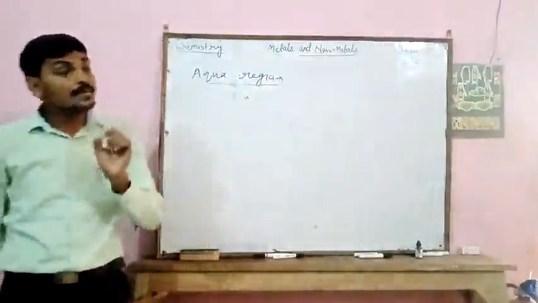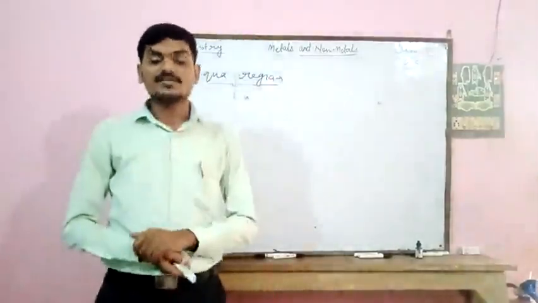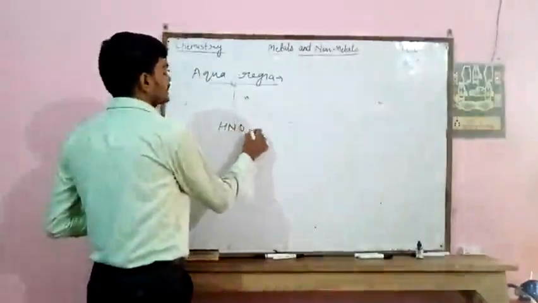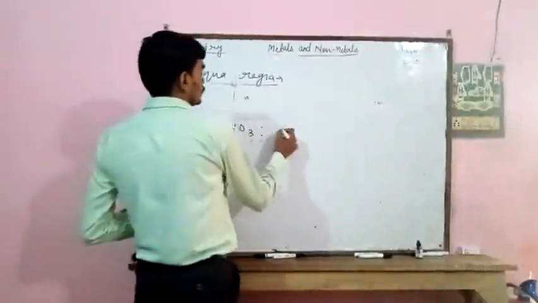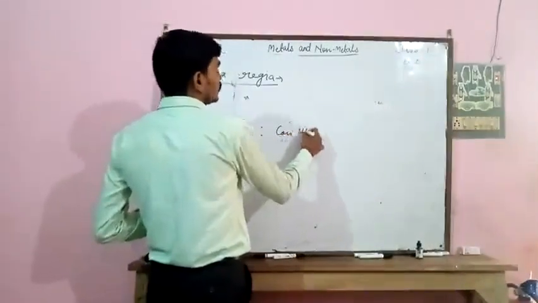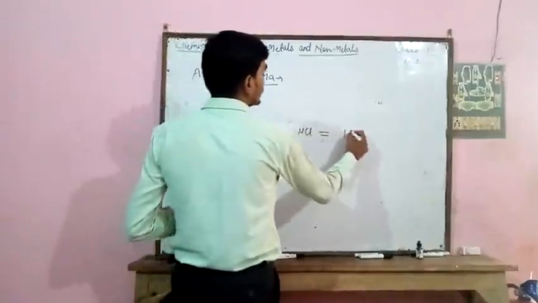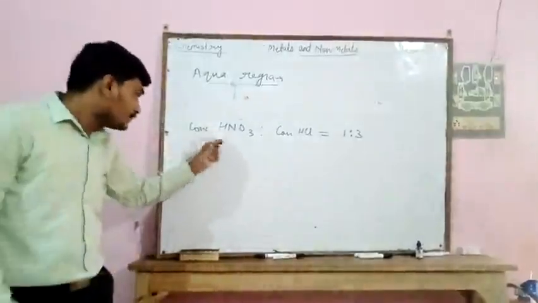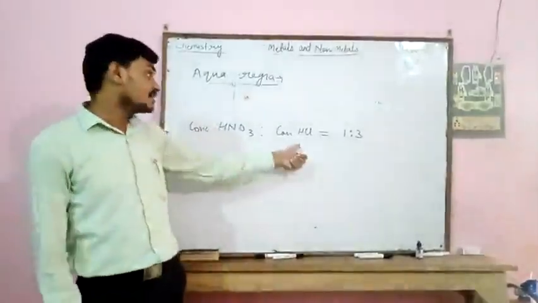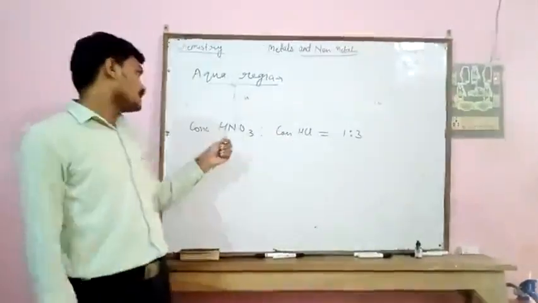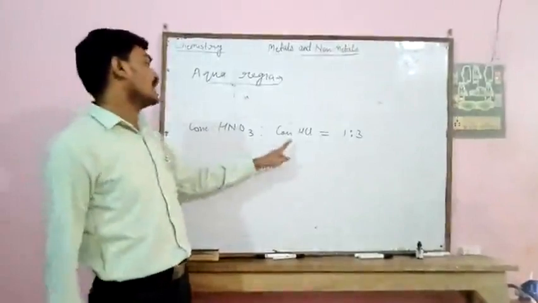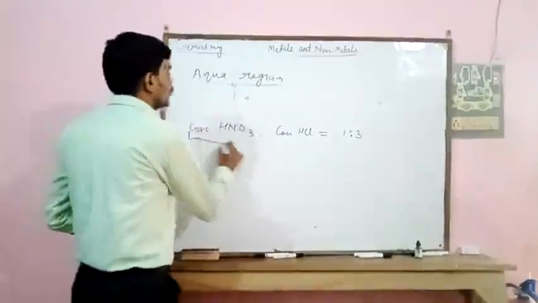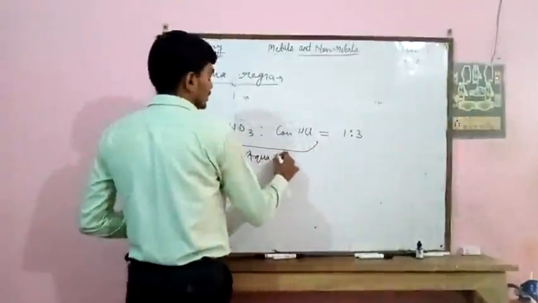Aqua regia is a freshly prepared mixture of 1 part of concentrated nitric acid, HNO3, and 3 parts of concentrated hydrochloric acid, in a 1 to 3 ratio. This is known as aqua regia.